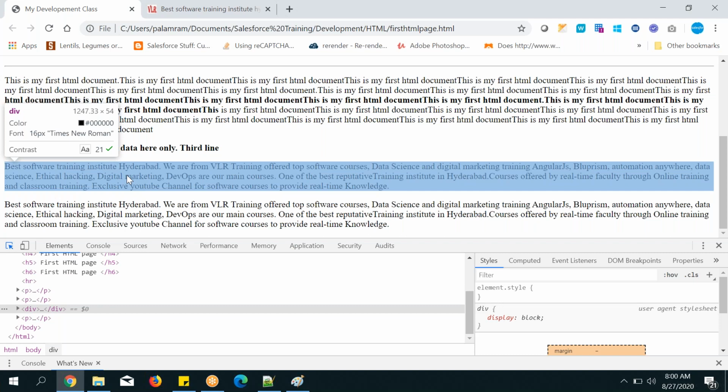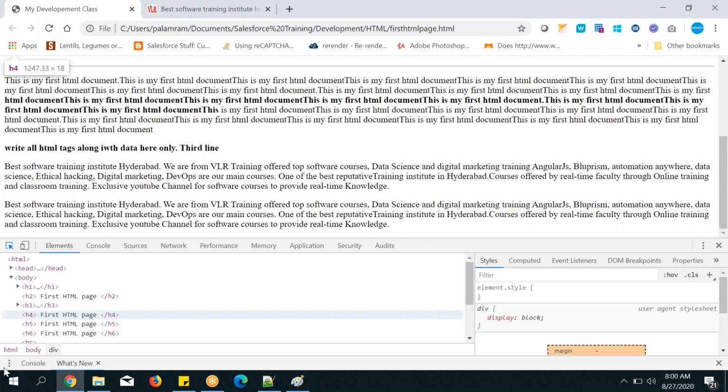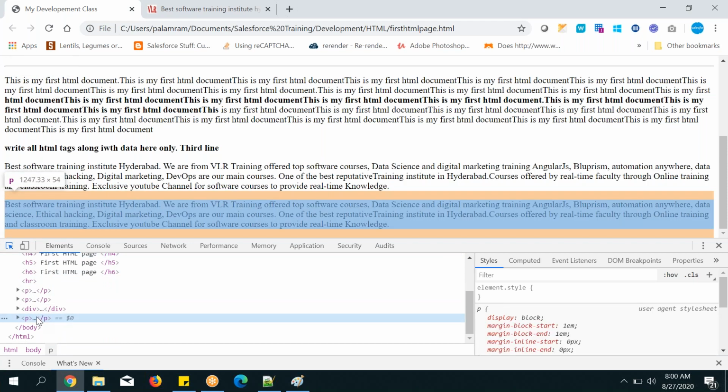Exact container this one. But if you go to paragraph tag, in my elements, you can see here a blue color, that is the exact container, but in top and bottom, some extra space is also taken by paragraph tag. It is like China.